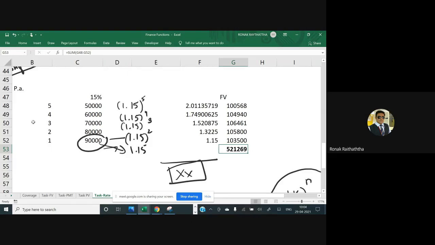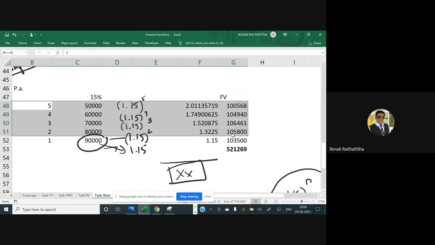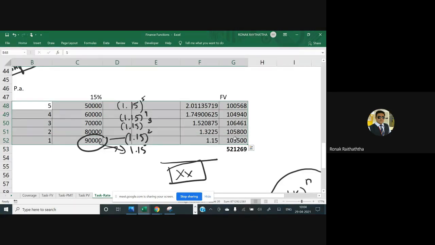May I have the confirmation from the students, please? So you will be having such a table here. Now whether you prepare this table manually or in Excel, it really does not make any difference, because here as well the calculation has to happen manually only. So 1.15 raised to 5 will be done manually. The same answer obviously you are going to get, right?